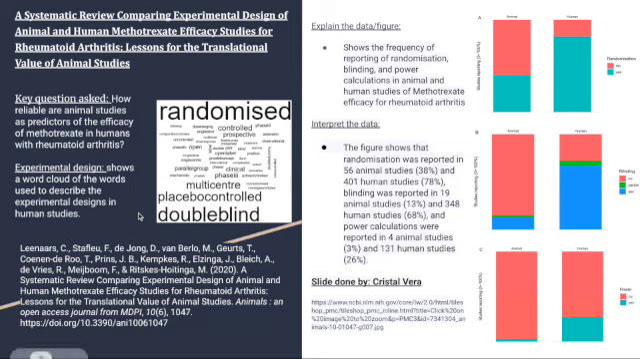When explaining the data in the figure, it shows the frequency of reporting of randomization, blinding, and power calculations in animal and human studies of methotrexate efficacy for rheumatoid arthritis. When interpreting the data, the figures showed that randomization was reported in 38% of animal studies and 78% in human studies in figure A. Blinding was reported in 13% of animal studies and 68% of human studies in figure B. And lastly, power calculations were reported in 3% of animal studies and 26% of human studies in figure C.